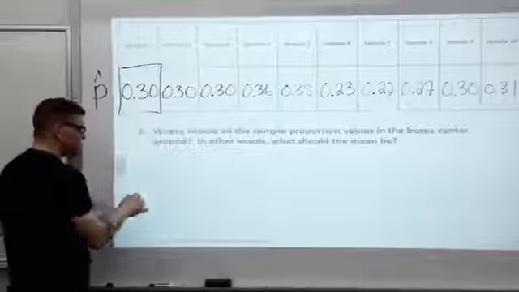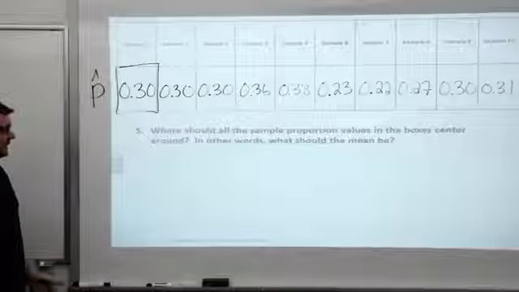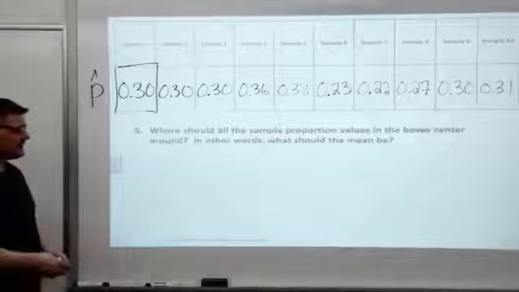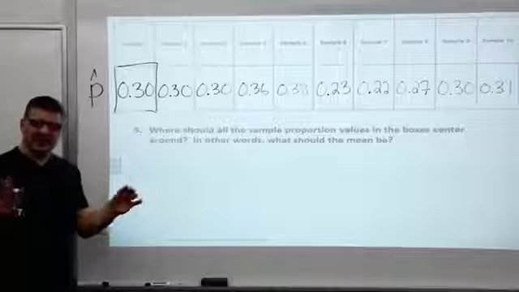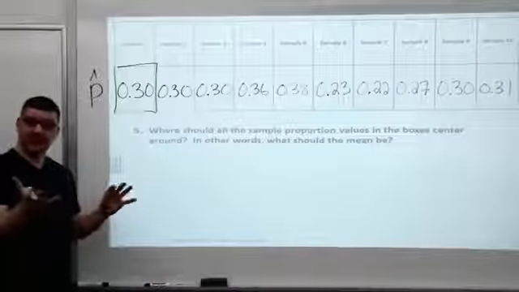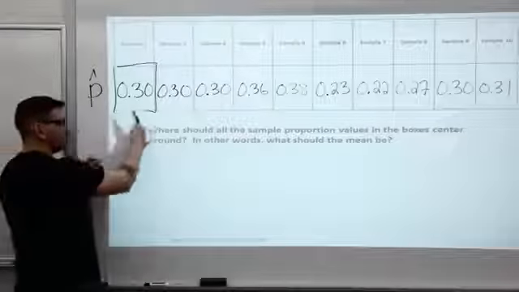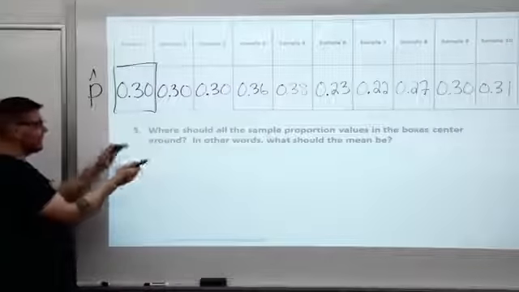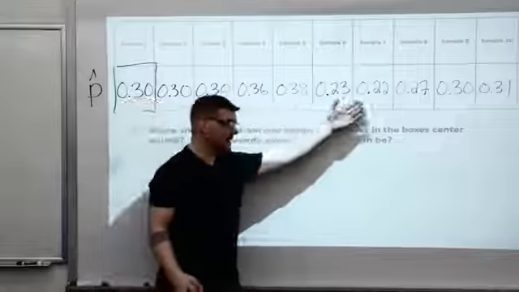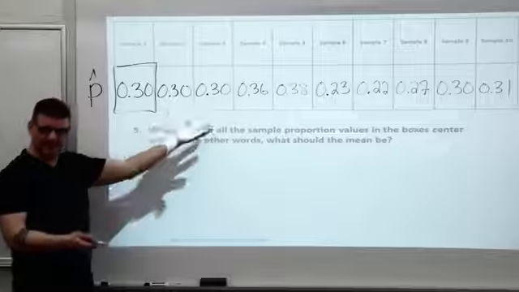At the bottom of the page, number 5, where should all the sample proportion values in the box center around? In other words, what should the mean be? If I took the time to count up the greens in that box, and I learned that it's exactly 30% greens, shouldn't these bounce around 30%? Sometimes you might get exactly 30%, sometimes more than 30, sometimes less, but on average, if the true proportion is 30, shouldn't these bounce around 30?